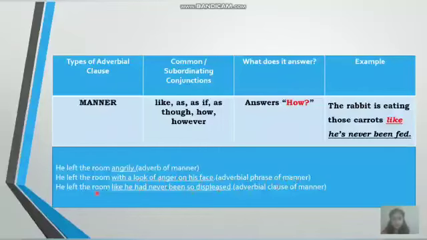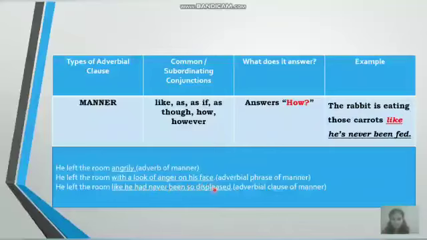Look at the next example, children. He left the room like he had never been so displeased. Now, this part of the sentence has got a subject and a verb. He is the subject, had is a helping verb. So you have a subject and a verb combination together.